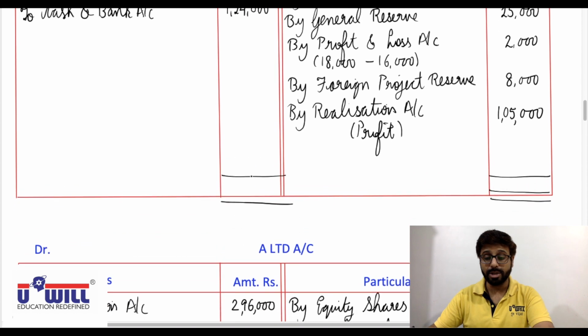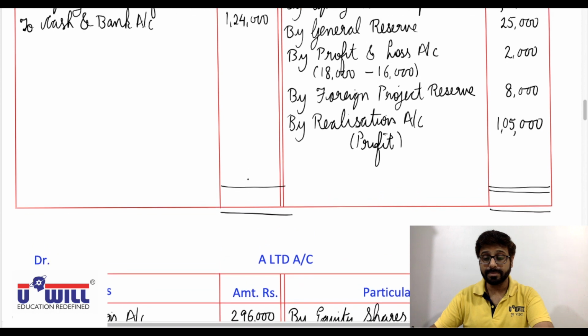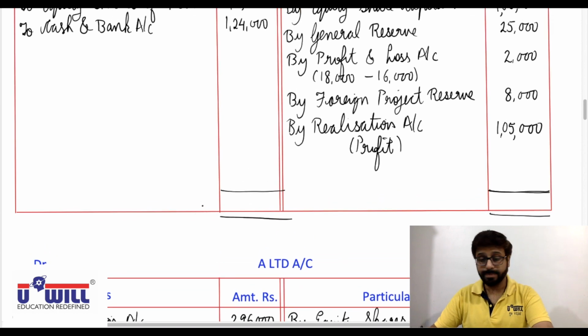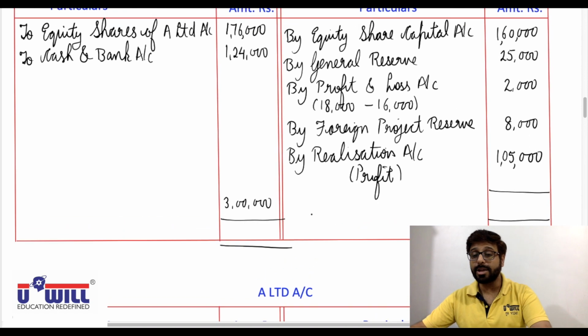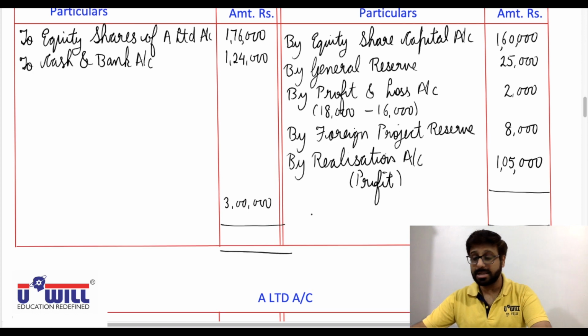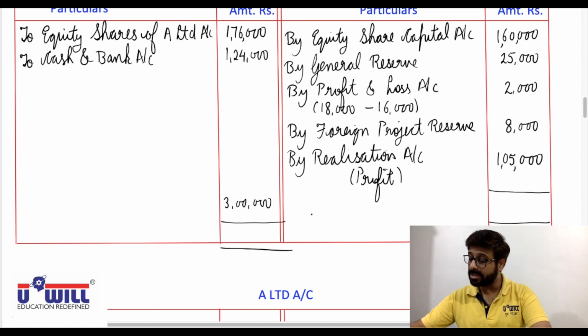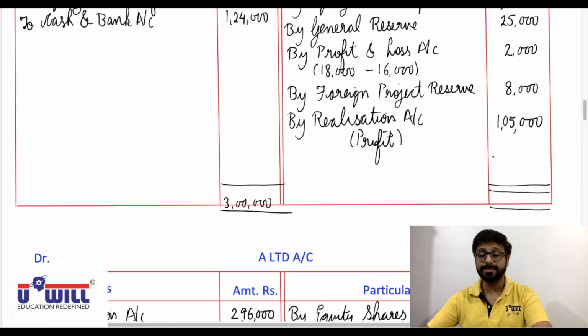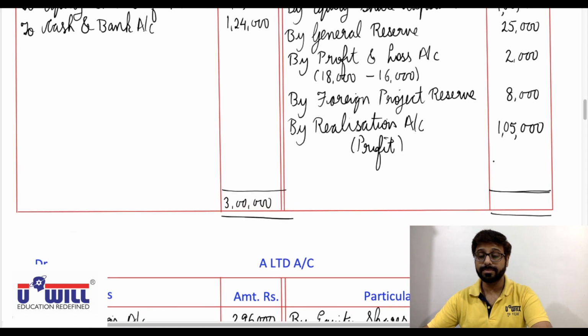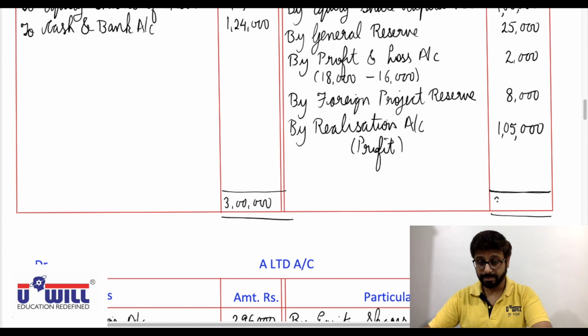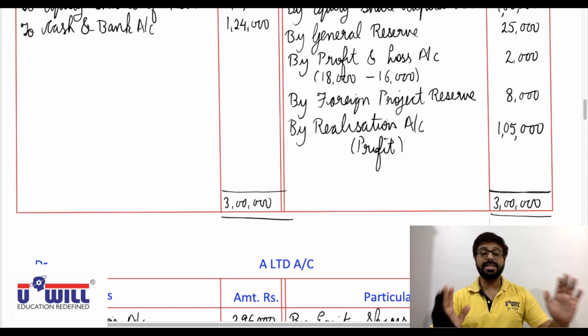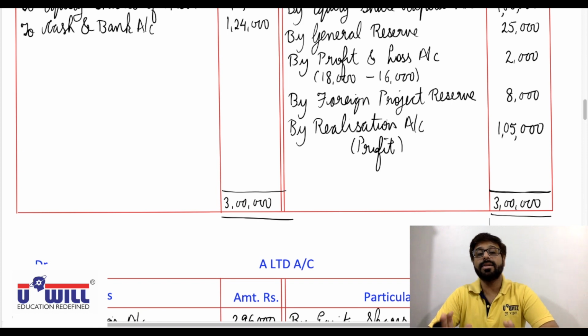And credit side also we see that, you can verify 1,60,000 plus 25,000 plus 2,000 plus 8,000 plus 1,05,000, that comes to 3 lakhs. Okay. So all the entries are done in the books of transferor company.